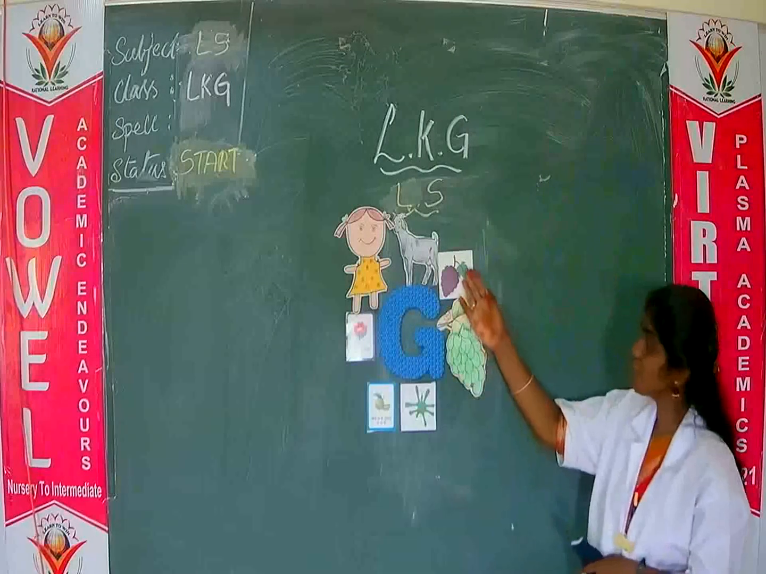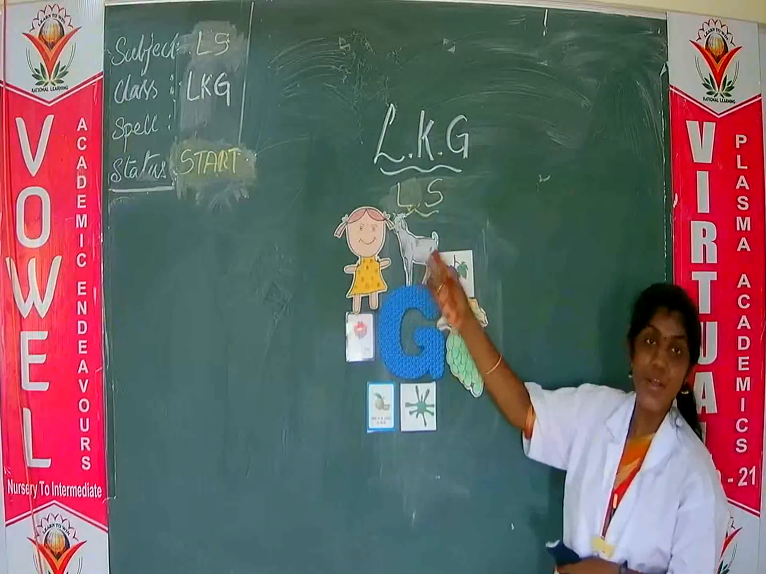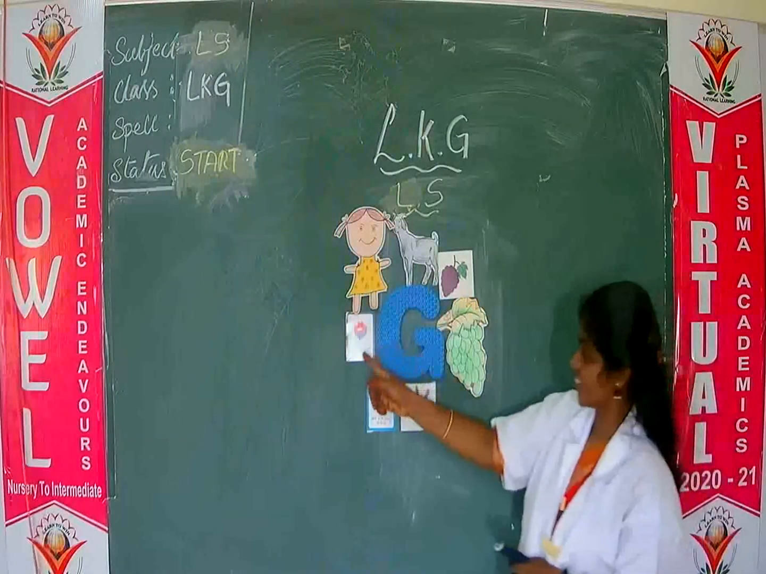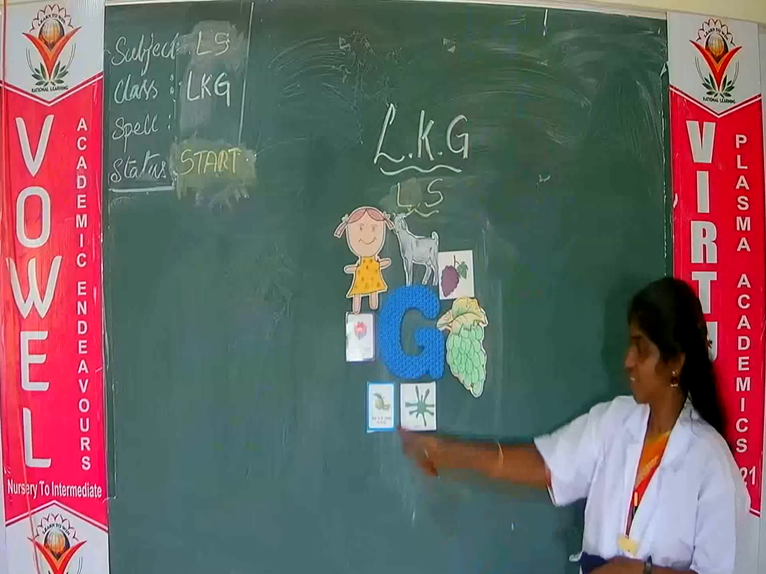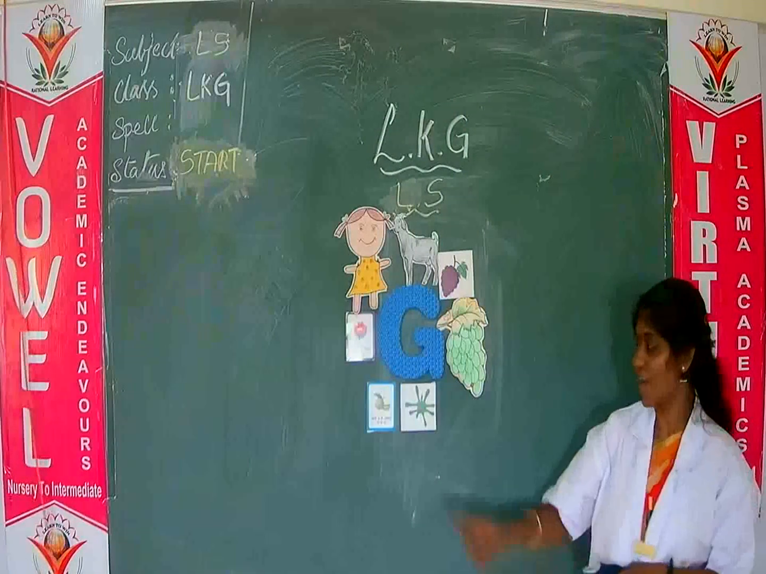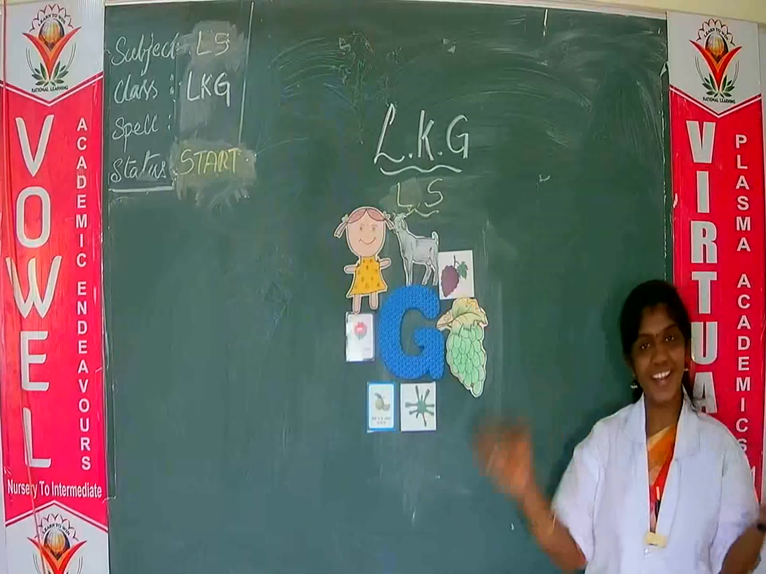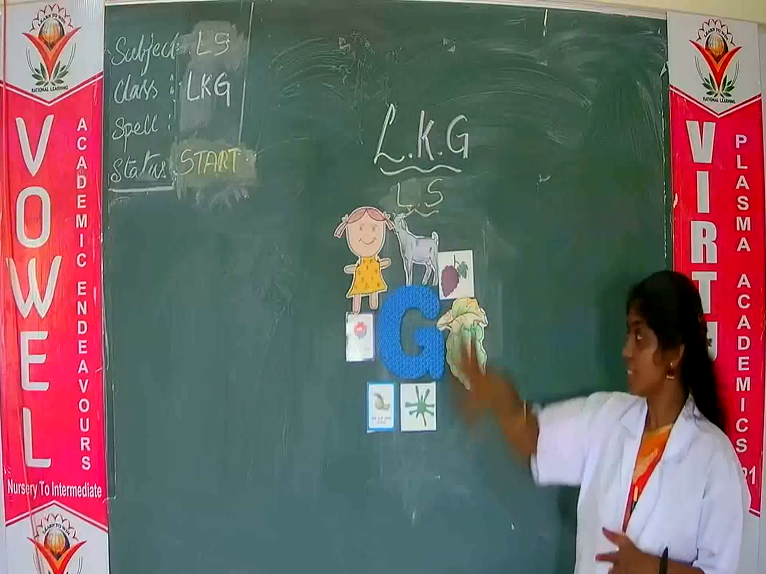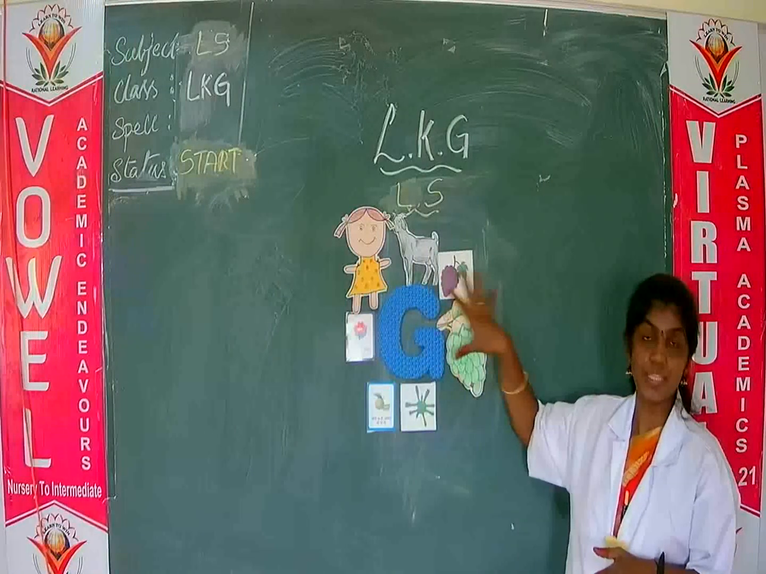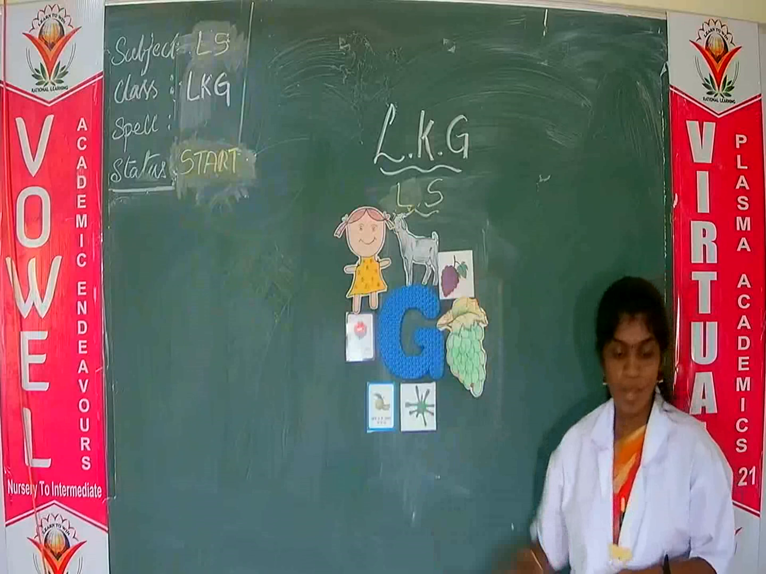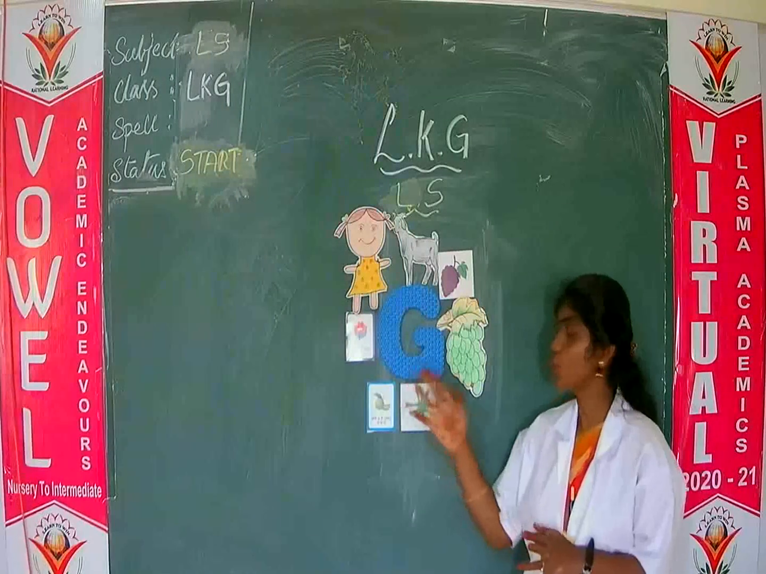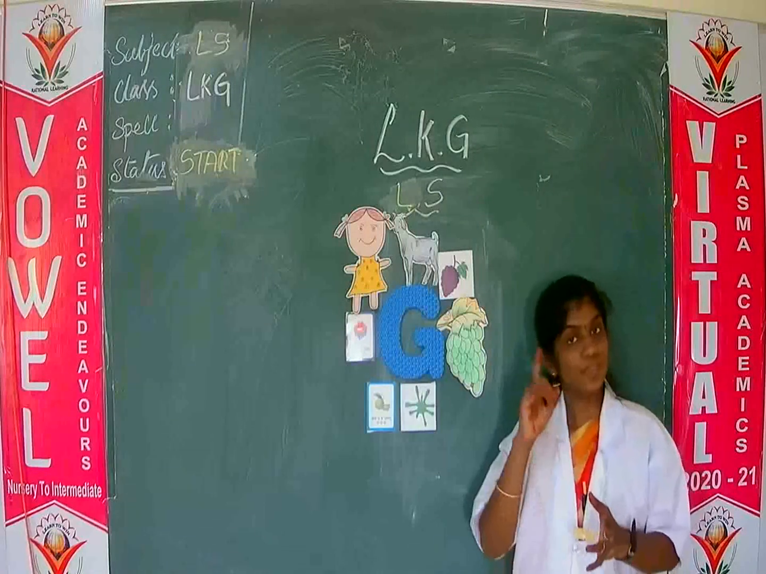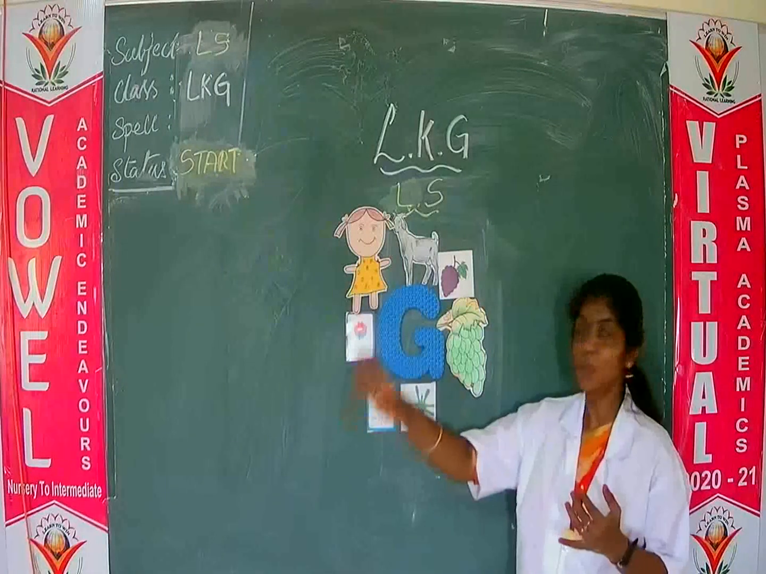G, g, grapes. G, g, goat. G, g, girl. G, g, gift. G, g, Goa. G, g, green color. So these are the words that start with letter G. Now we will see how to write letter G, capital G and small g. So before starting, we will recap all A to F letters.